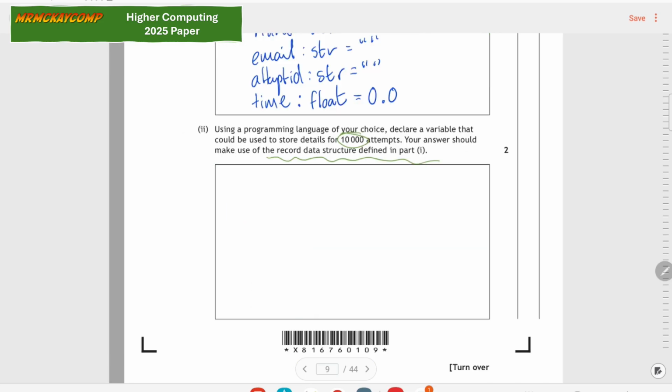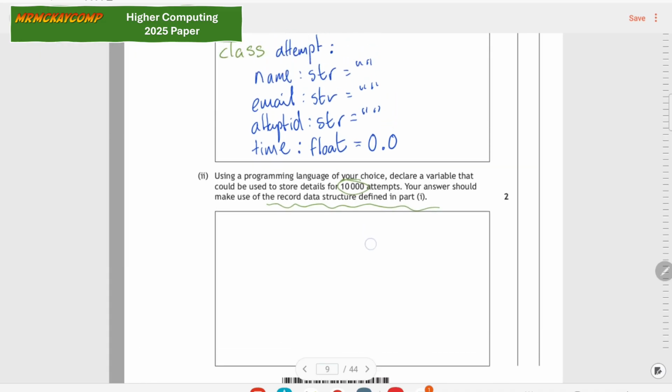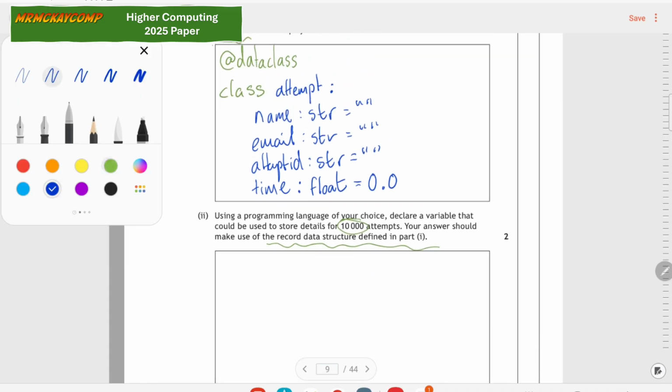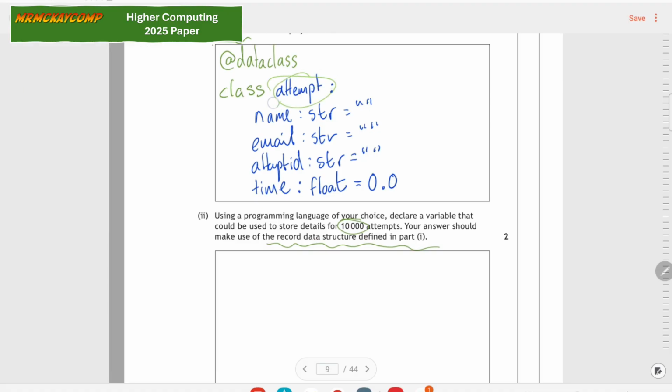Using a programming language, we're going to declare a variable that could be used to store detail for 10,000 of these attempts. And crucially, it should make use of the record structure defined in part one. So that means this bit is going to be mentioned down here. Whatever I've called that, attempt, is going to be used in my answer in the second part.